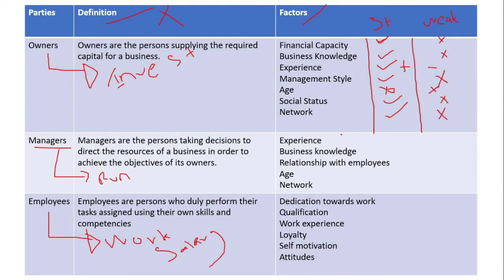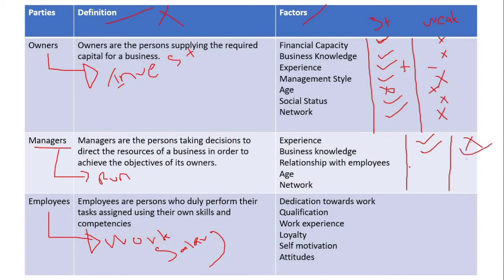So the manager is the person who runs the business. How can the manager affect the business? The manager also can bring strength and weakness. If the manager has good experience, that will be the strength. If the manager does not have good experience, that will be the weakness. Likewise the owners, if the manager has good business knowledge, strength. If the manager does not have good business knowledge, that would be the weakness.